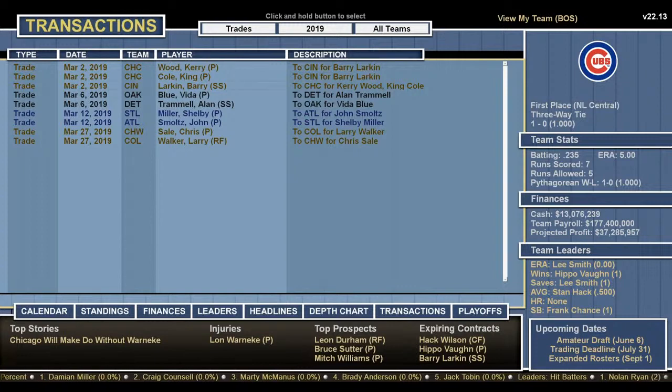Yes, Cincinnati traded Barry Larkin for Kerry Wood and King Cole. So those were the trades. Oakland, Vida Blue to Detroit for Alan Trammell. St. Louis sent Miller and Shelby for John Smoltz. The White Sox sent Chris Sale to Colorado for Larry Walker. So they've already made trades before the season started. That's pretty funny.